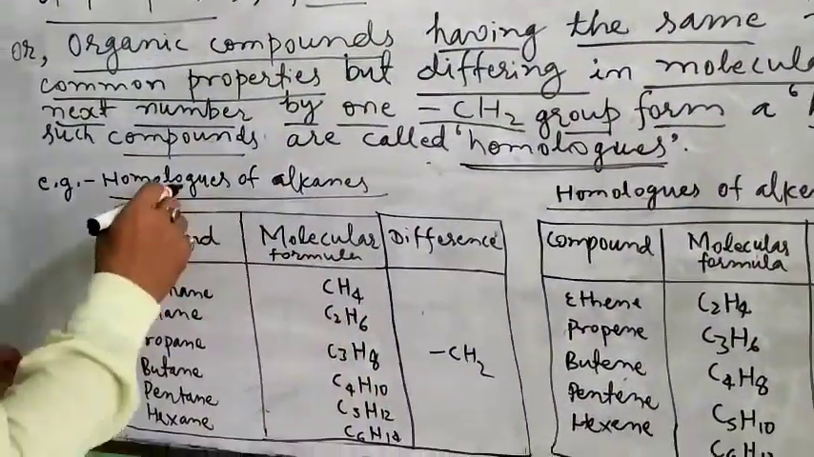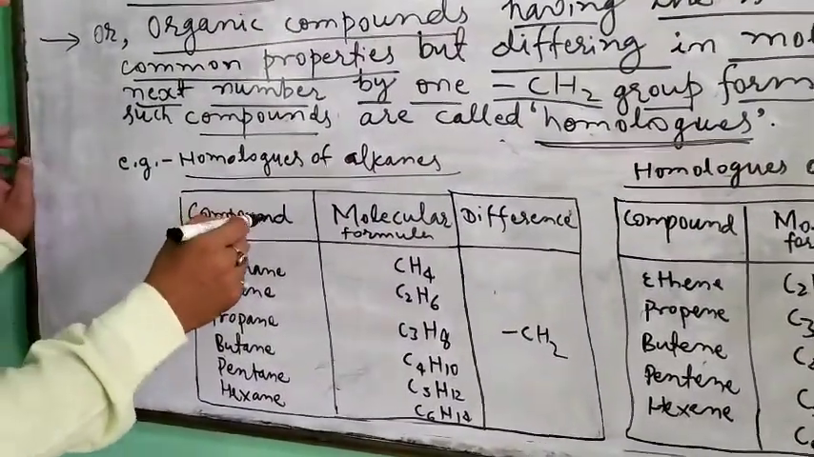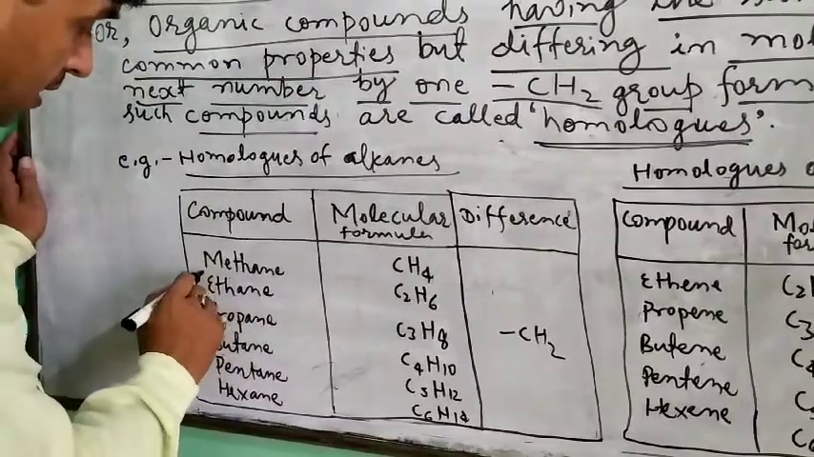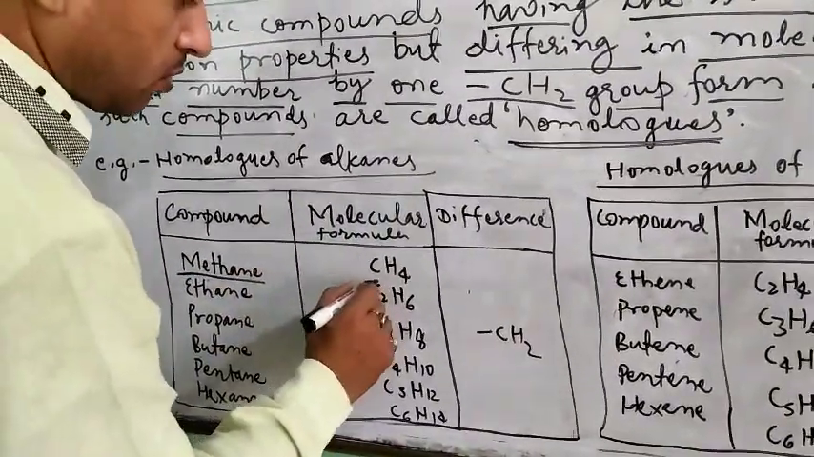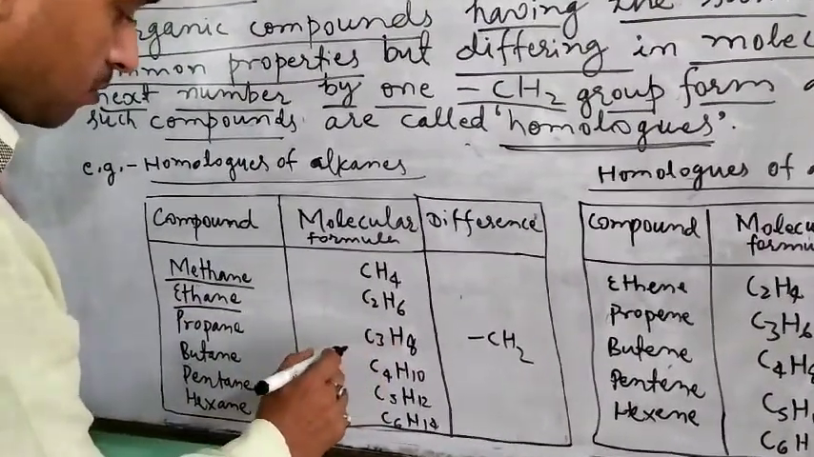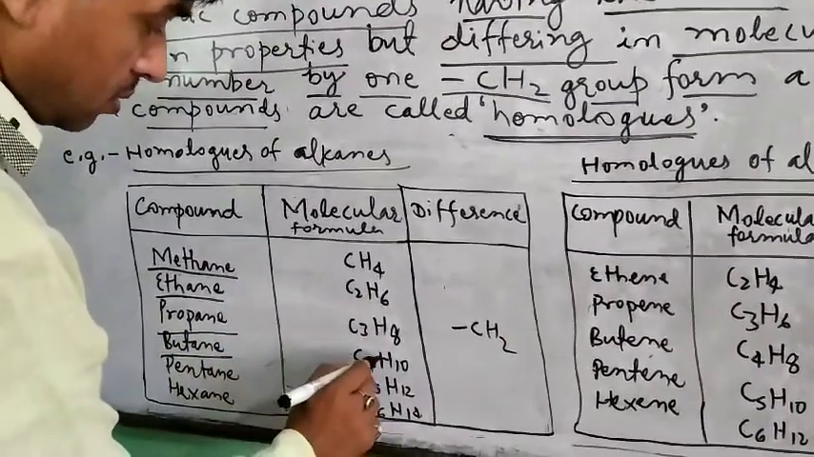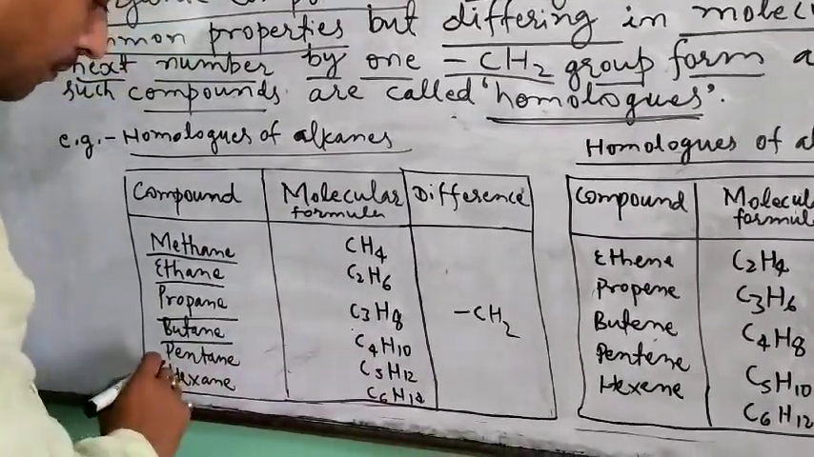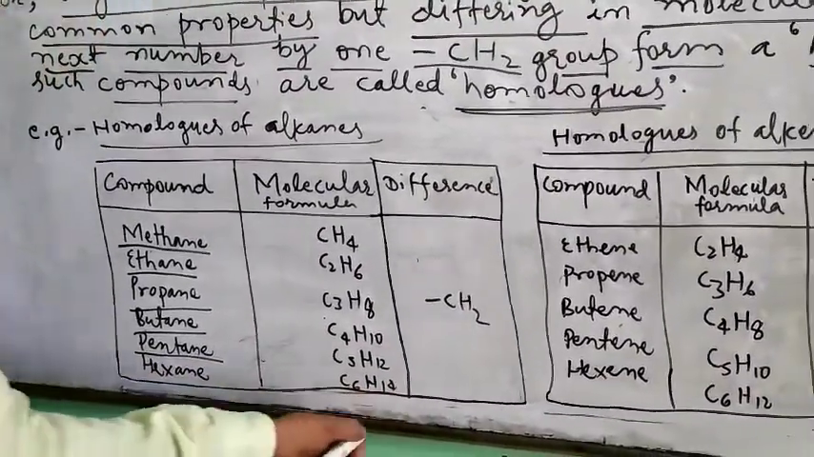For example, homologues of alkanes. In the first position, methane. The molecular formula of methane is CH4. The molecular formula of ethane is C2H6. Propane C3H8, butane C4H10, pentane C5H12 and hexane C6H14.